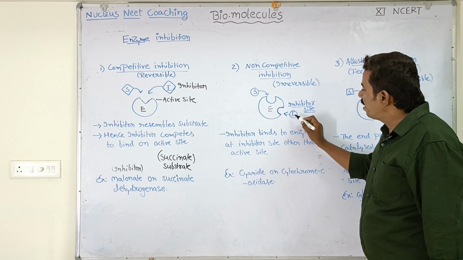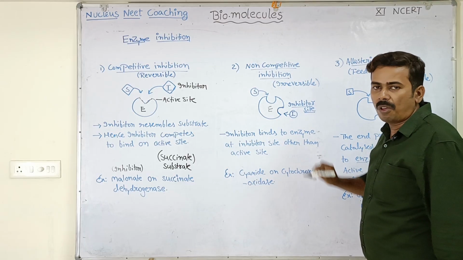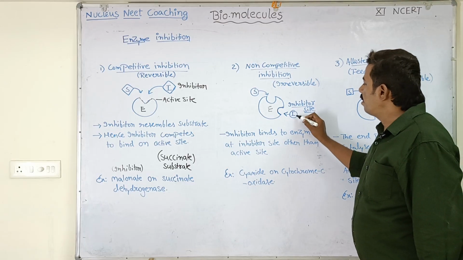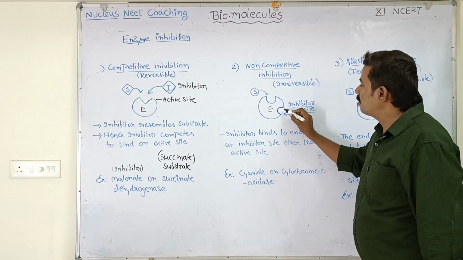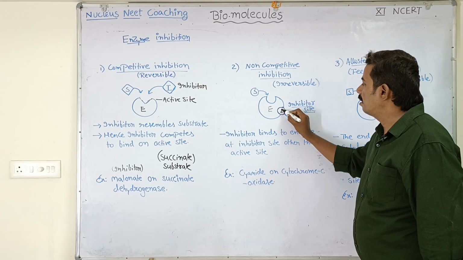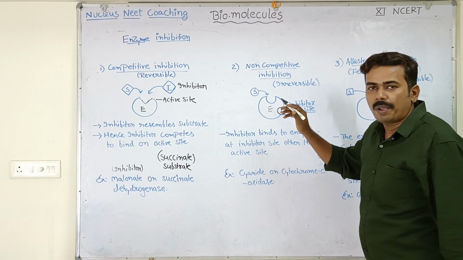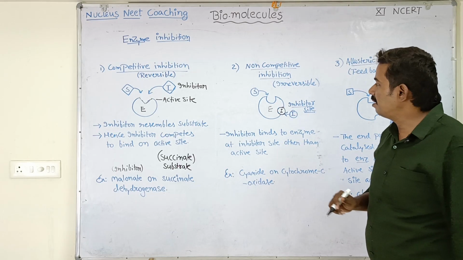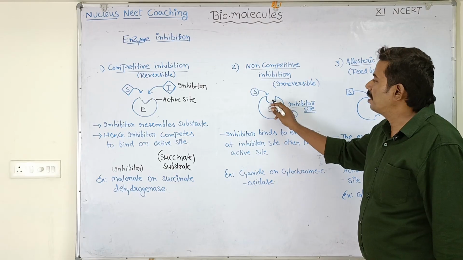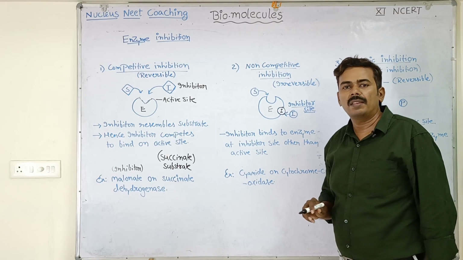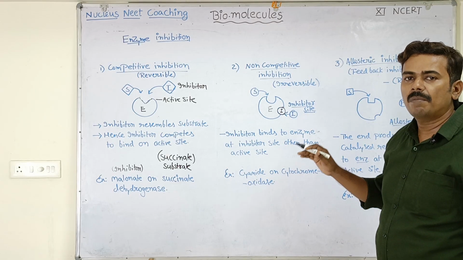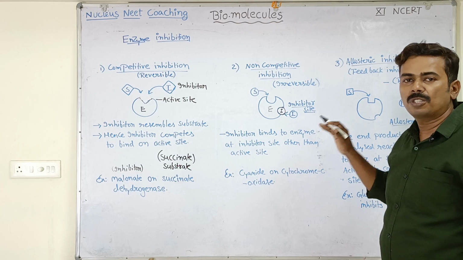This site is dedicated for our inhibitor molecule. Okay, when the inhibitor molecule binds to this particular inhibitor site, then the shape of the active site is going to change. As a result, the substrate will not be able to bind to the enzyme. As a result, the enzyme activity will stop.